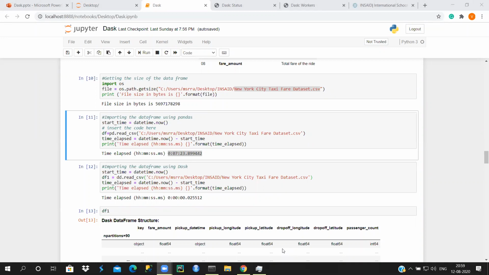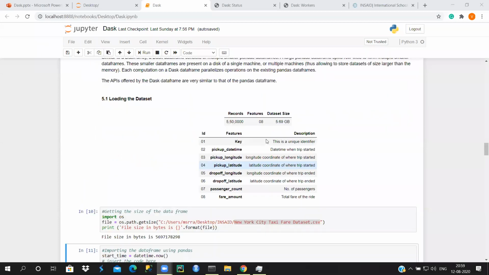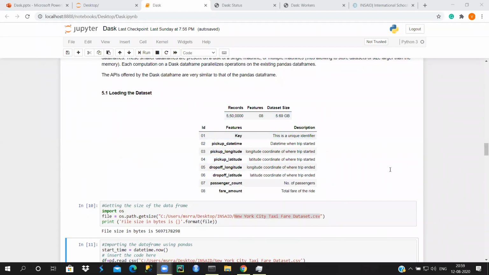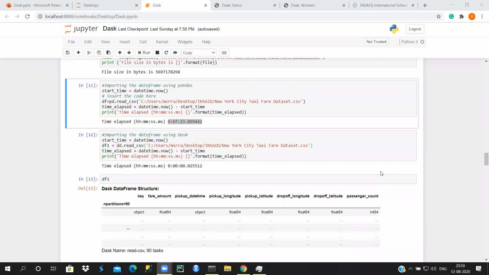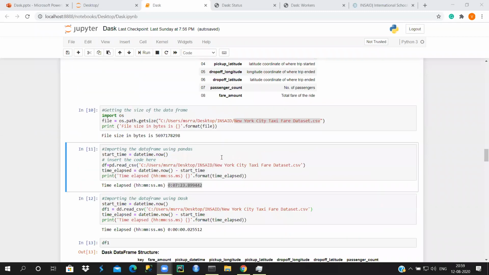Any more responses? Yeah, 7 minutes only for loading a data set is something you probably need to think about, in terms of conserving your time and resources. And if you have a data set bigger than this, let's say 10 GB, it's going to take almost half an hour, or 15 minutes, depending on your system.